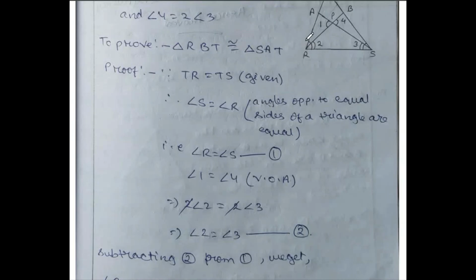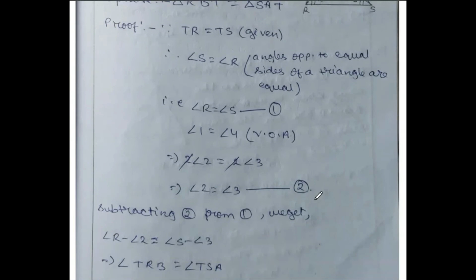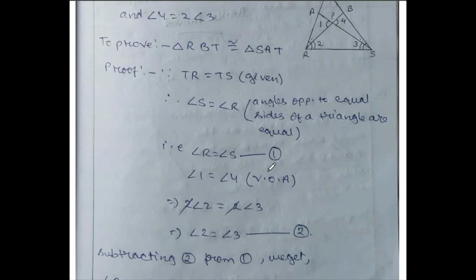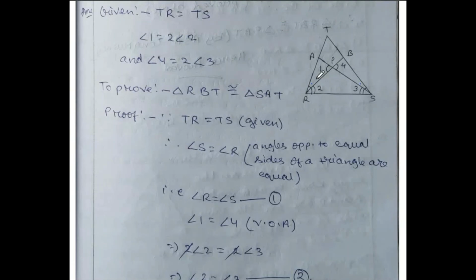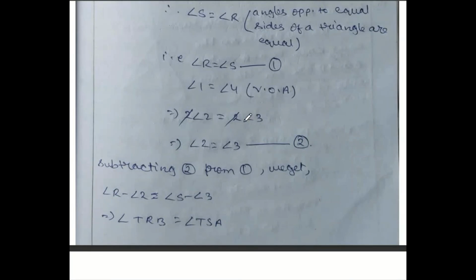Now look at the sketch. From this full angle R, if you subtract this 2, then this small piece will be left over. And from this angle S, if we subtract this 3, then this small part will be left over. So that is what we are doing, subtracting 2 from 1: left minus left equal to right minus right. These two subtractions will give us the small angle TRB, and on this side TSA. TRB and TSA both are equal. This will help us to prove congruency.